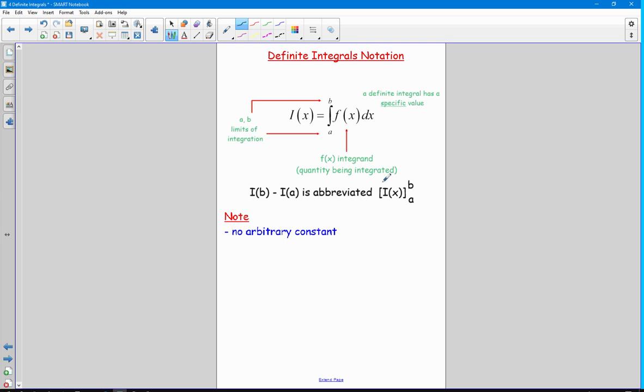And when we've got our integrated expression, we enclose that in square brackets and put these limits of integration on the right hand side. And because in each term, when we evaluate it first with b and then with a, we'd have a plus c, the subtraction, the constant term would disappear, and so there's no need to put a plus c into our integration.